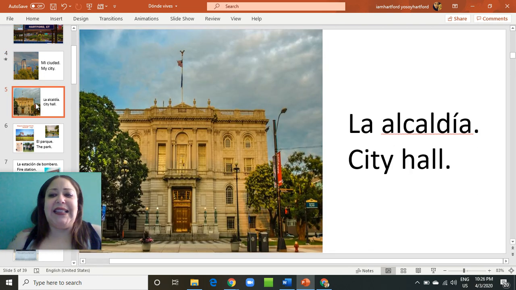La alcaldía, city hall. Because we live in the city of Hartford, it's city hall. In some places, if it's a town, it's town hall. La alcaldía has a very special letter. Let's look at the word alcaldía. Yes, the I has an accent. So whenever we write alcaldía, we have to make sure we put the I there with the accent.